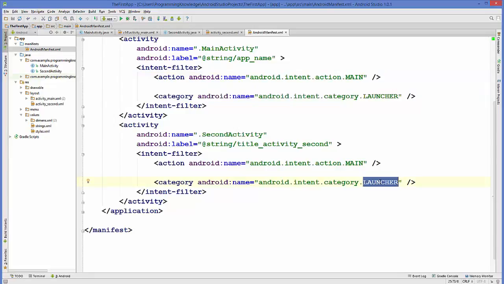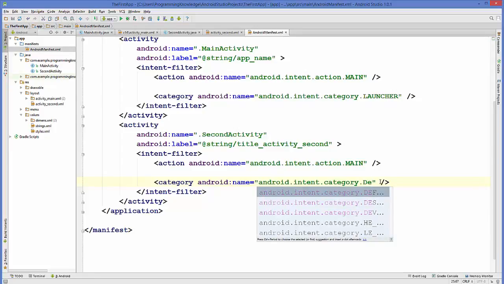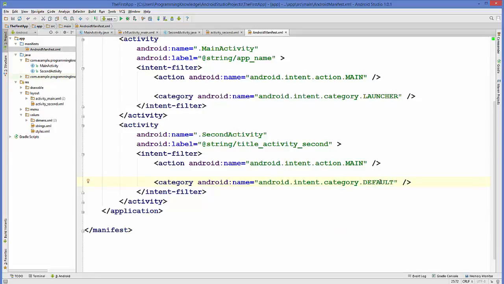So just delete this launcher from here and just do dot DEFAULT. Okay, and similarly this name should be the name of your package.